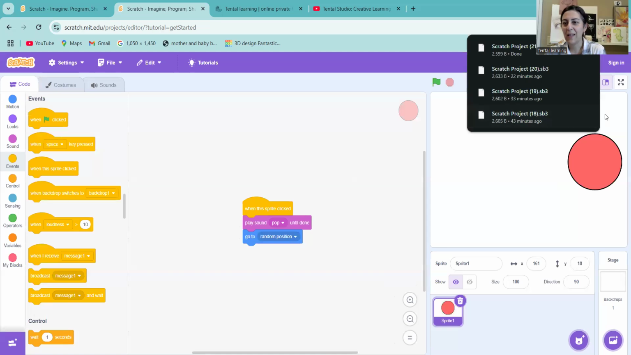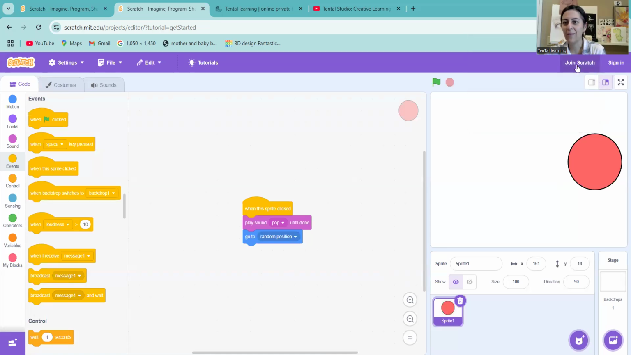Also, we can create an account for ourselves by joining Scratch, and it will save our projects. What else? Yeah, that was it.